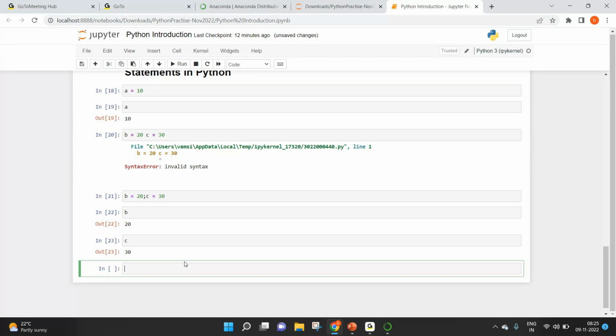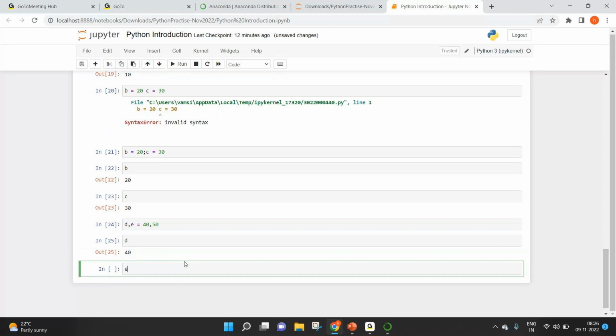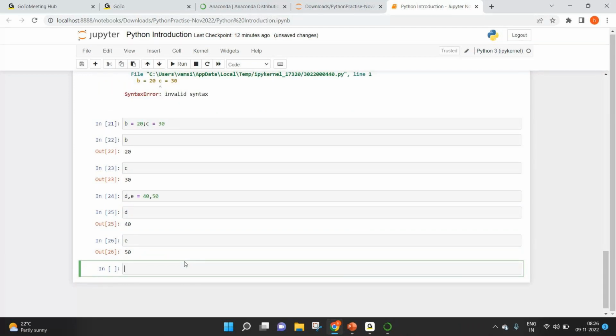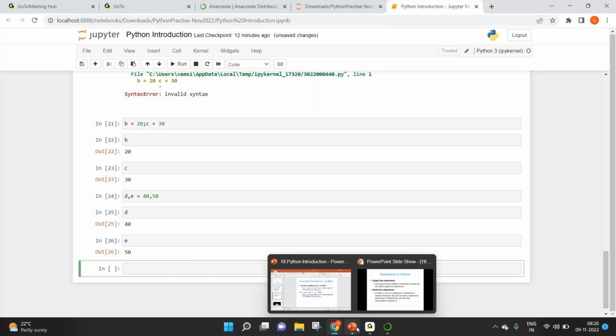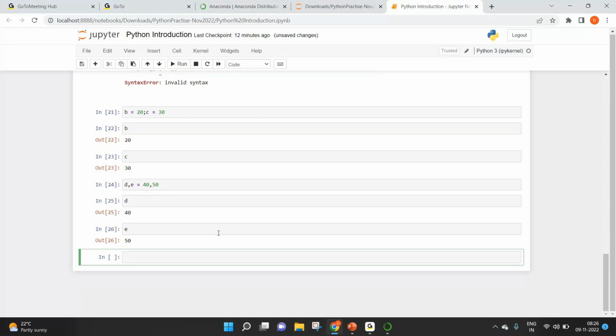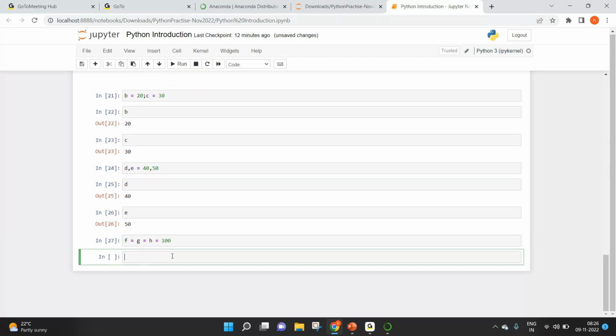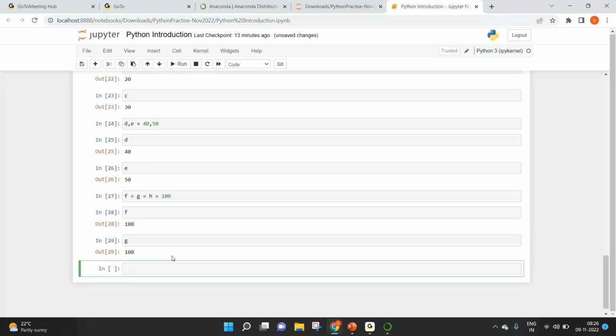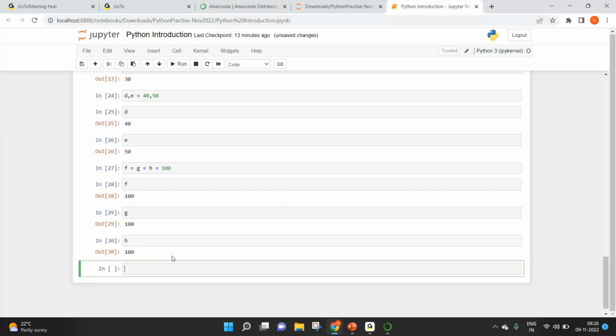Now I wanted to have different values for different variables in a single line. Suppose I have d and e, then I can have 40, 50. Now d is 40 and e is 50. So that's how you can have different variables with different values set in the same line. Suppose you wanted to set the same value to multiple variables in a single line, that is also possible. Let's say f, g equal to 100. Now all these will have the same values. So these are all single line statements.